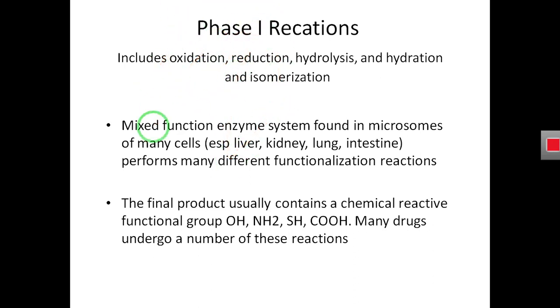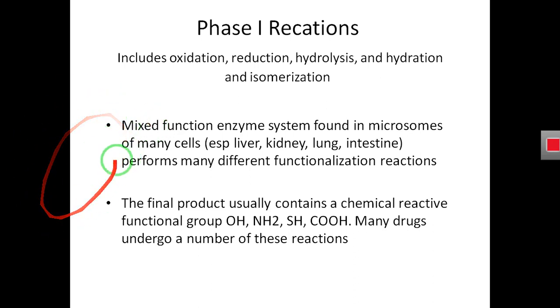They assist in the addition of a functional group in a drug, or unmasking of the functional group. So after the functionalization reaction, the final product that we get after the phase 1 reaction, that is oxidation, reduction, hydrolysis, hydration or isomerization, what will it be having?